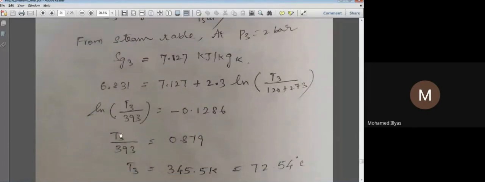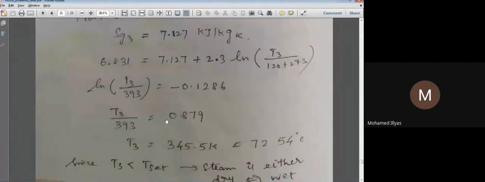So we need T3 here. So I have to bring this ln to this side. If I'm bringing this ln, it will be the inverse of ln, that is exponential. So exponential of 0.879. It will be e power 0.879 into 393. If you do it in the calculator, we'll get T3 as 345 Kelvin. So it is 72.54 degrees Celsius.